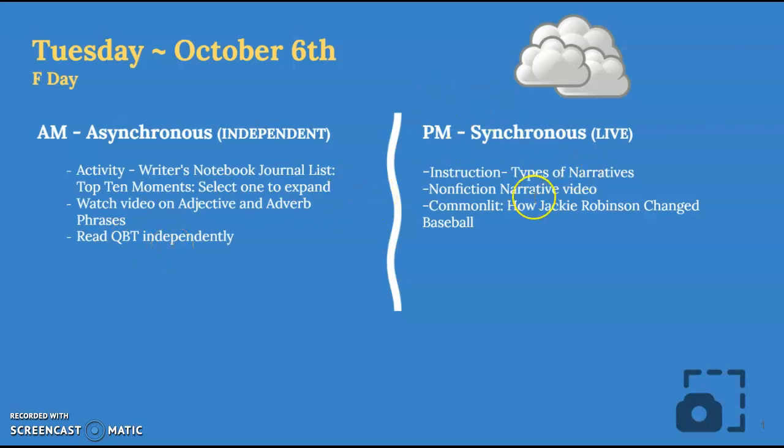For my PM classes, periods 6, 7, 8, 9, and 10, we are synchronous today. And while we are on Zoom, we will talk about types of narratives. We will watch a video about what nonfiction narratives are and how they might fit into the category of types of narratives. And then you will read a story on Common Lit, How Jackie Robinson Changed Baseball. We will do all of those together and complete those together live on Zoom. So I will see you on Zoom for that for periods 6, 7, 8, 9, and 10.